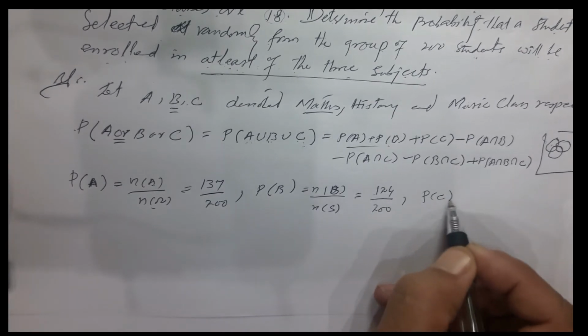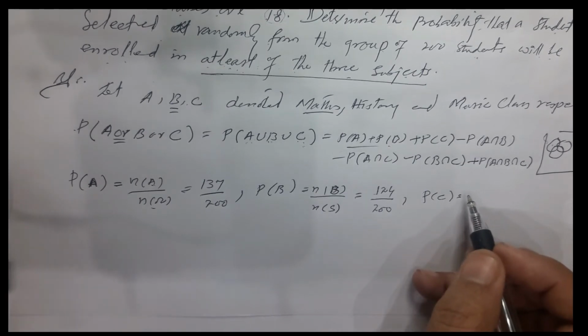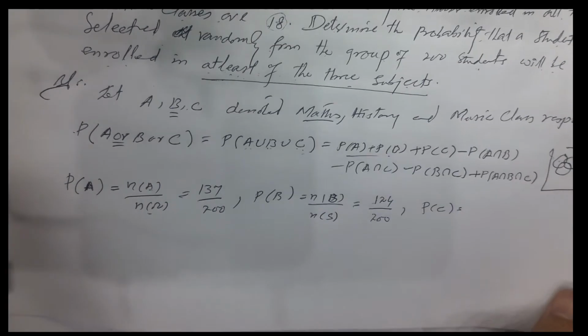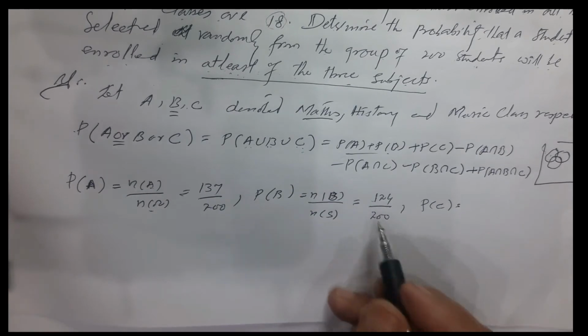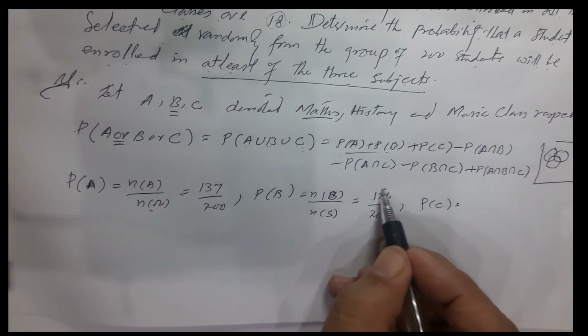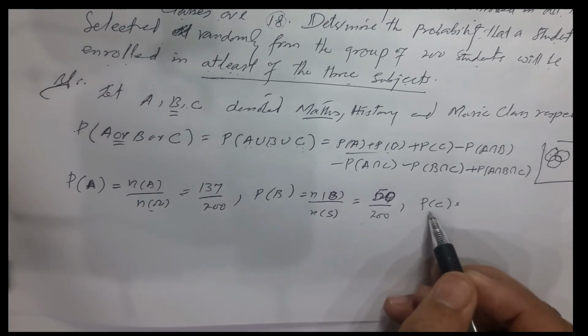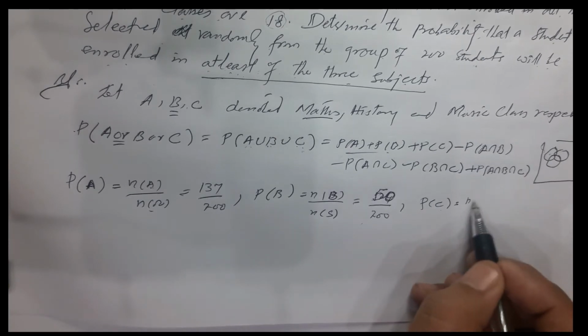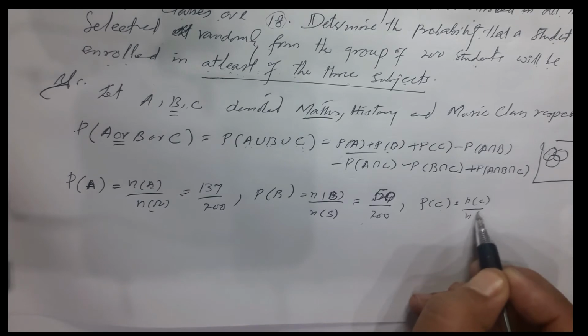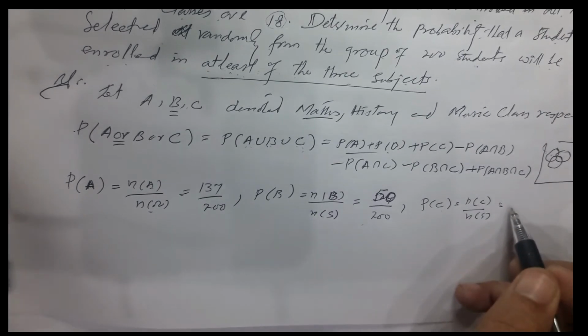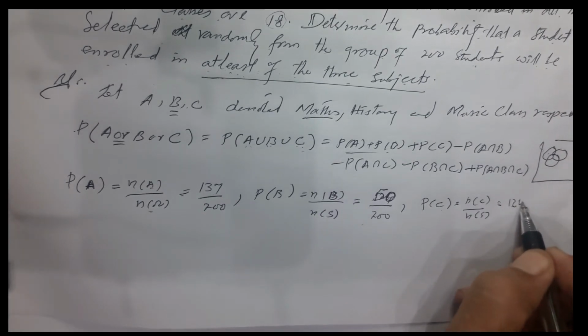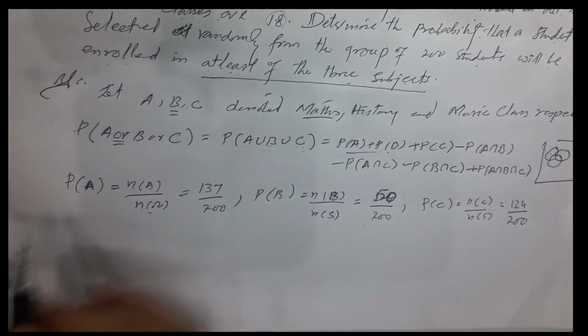And probability of C, the number of individuals who enrolled in music class, is n of C divided by n of S. Music class में 124 है, so 124 by 200.